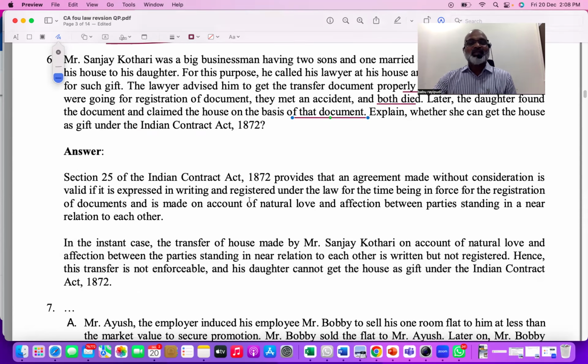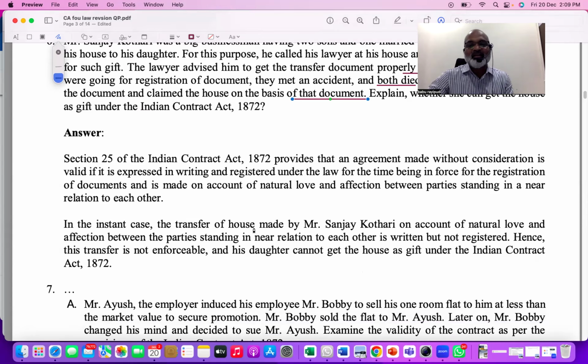See the concept. So section 25, briefly I gave an answer. Section 25 talks about what? Any agreement which is made without consideration is void, but there are certain situations where agreements are valid even without consideration. In general the rule is what? An agreement without consideration is void. However, there are some exceptions where agreements are valid even without consideration. One is agreements made out of natural love and affection. They have to be in writing and registered. Finish. That is the first paragraph.